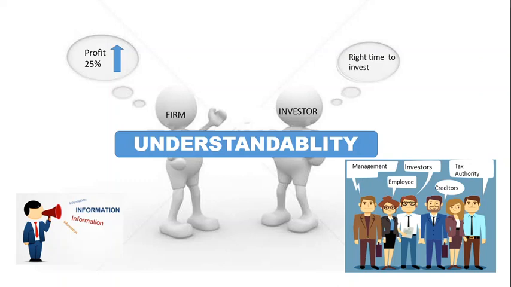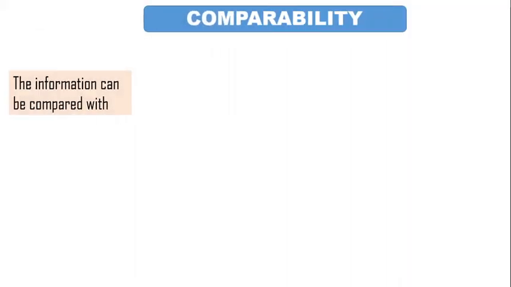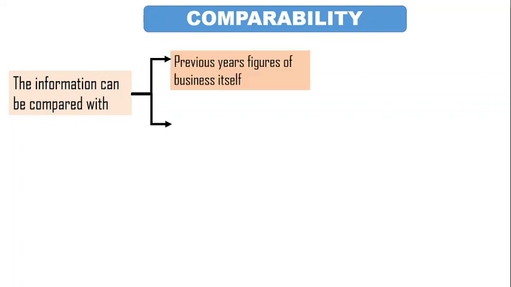Now, moving to the next one. Now this actually says comparability. Comparability here means the information should be disclosed in such a manner that it can be compared with previous year figures of the business itself and other firms' data.